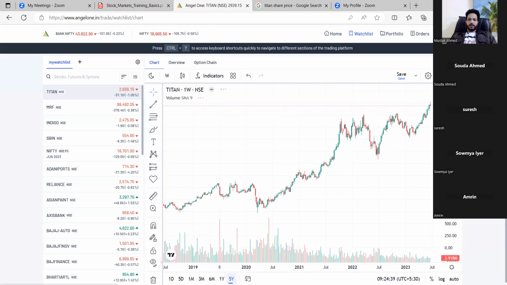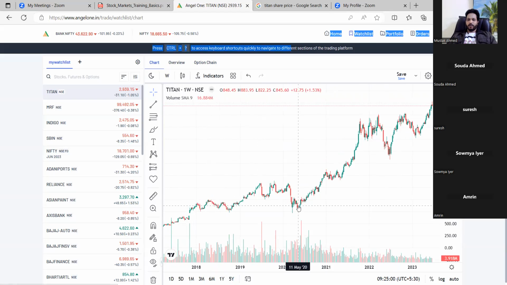If you look just 5 years back, these shares were trading around... you can see in 2020 when the market crash happened.